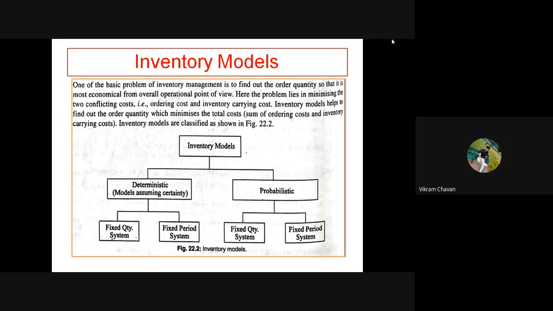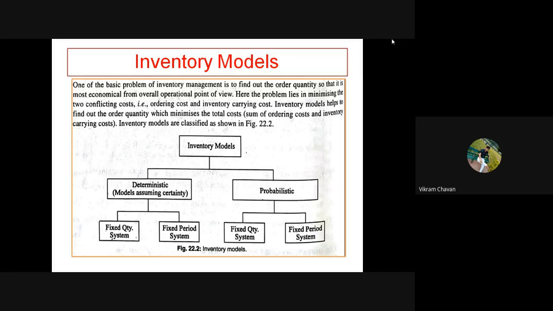Here the most important thing is that we have discussed there are two costs, that is ordering cost and inventory carrying cost. The inventory models are designed in such a manner that they try to reduce the ordering cost and the inventory carrying cost. So inventory models help to find out the order quantity which minimizes the total cost.